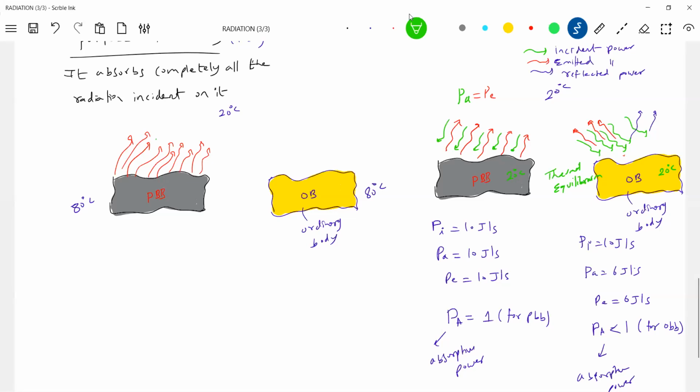I'll show only a few lines, because for it to cool down, it should emit more than it absorbs. Then only it will cool down.